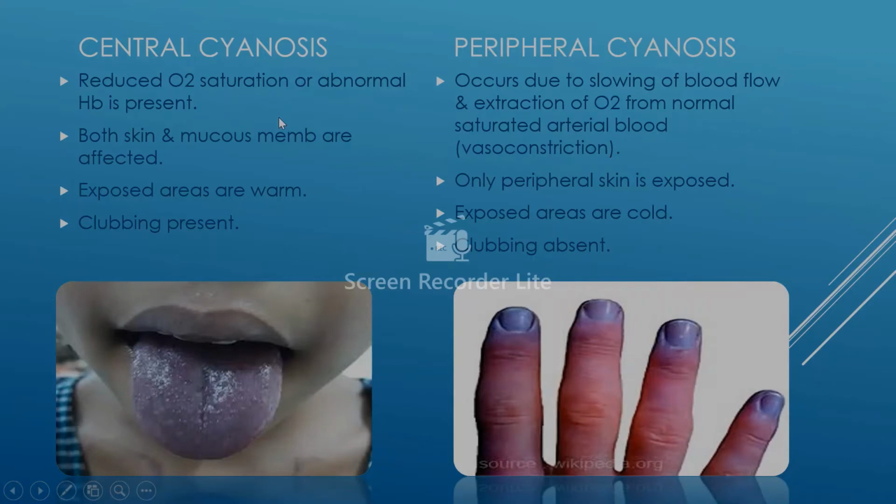In central cyanosis, both the skin and mucous membrane are affected, while in peripheral cyanosis only the peripheral skin is affected. In central cyanosis, the exposed areas are warm while they are cold in case of peripheral cyanosis. Clubbing is generally present in case where central cyanosis is noted, while clubbing is not there in peripheral cyanosis.